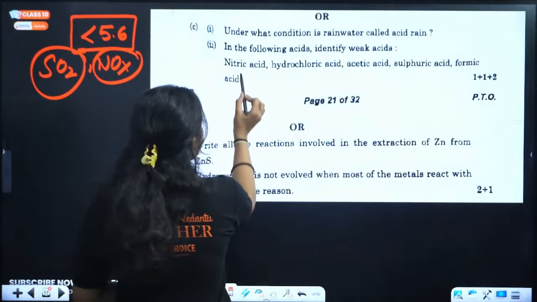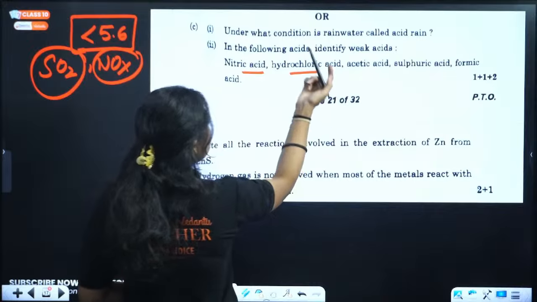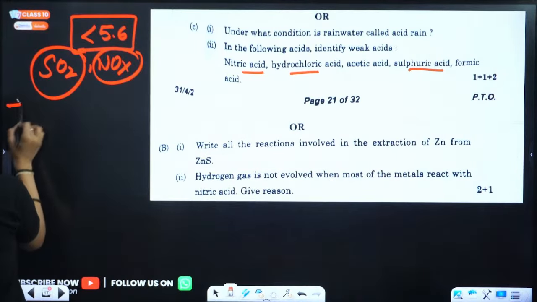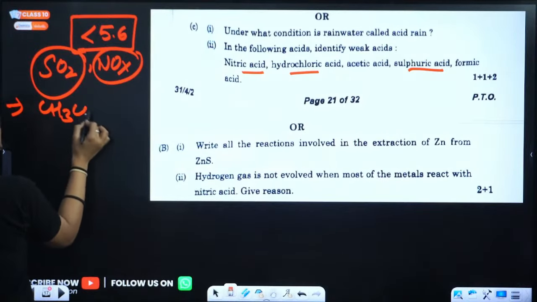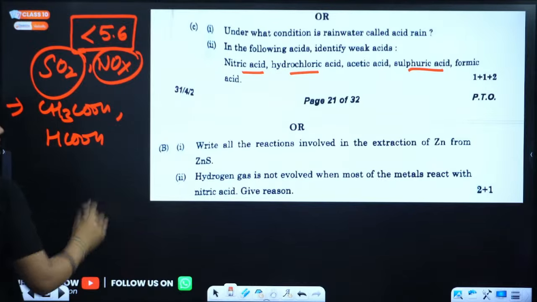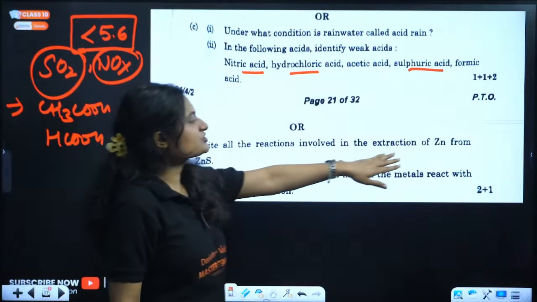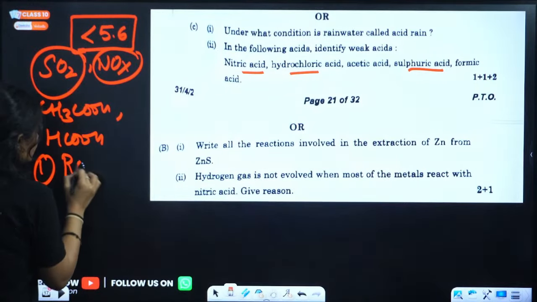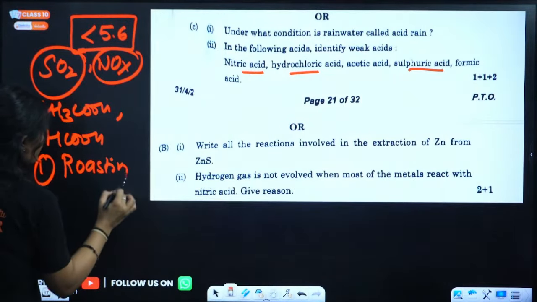Identify weak acids: nitric acid, strong acid; hydrochloric acid, strong acid; sulfuric acid, strong acid. So what are the weak acids here? Acetic acid, this is acetic acid, and formic acid, this is formic acid. Write all the reactions involved in the extraction of zinc from zinc sulfate. Again, first step is roasting and second step is reduction.